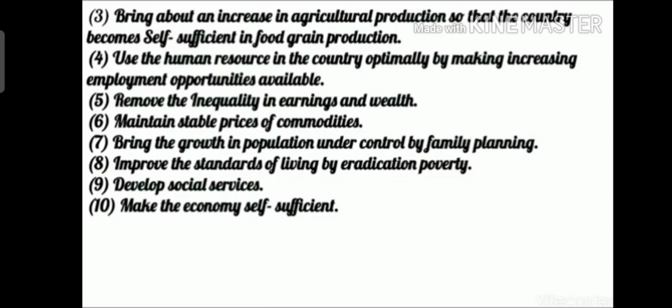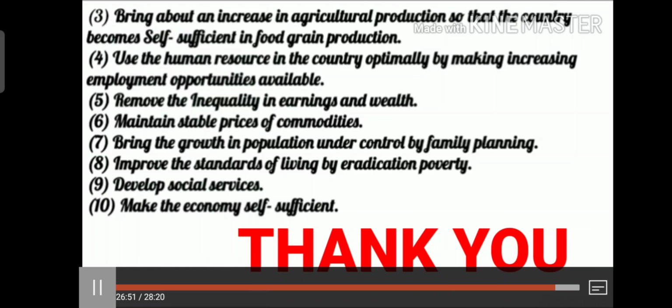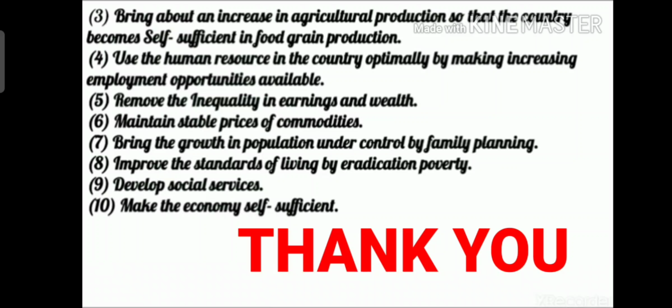Maintain stable prices of commodities. The prices should be stable, so that people can purchase each and every commodity.